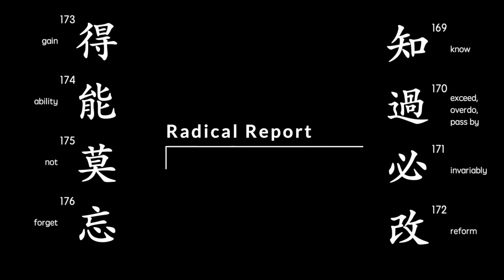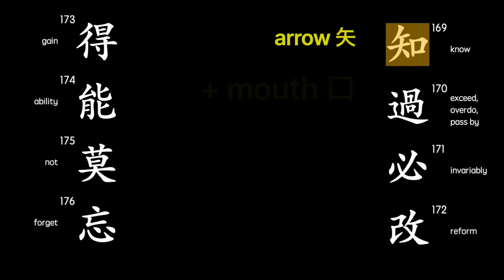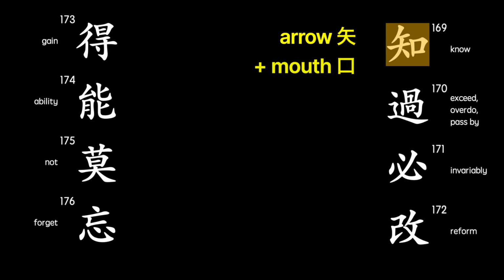Let's look at a few radicals or components. First, look at character 169. I like it when a character's components add together to make the meaning in a very memorable or visual way. Here, the left component is the radical for arrow, and the right one is the radical for mouth. So does this mean we shoot arrows containing knowledge from our mouths?